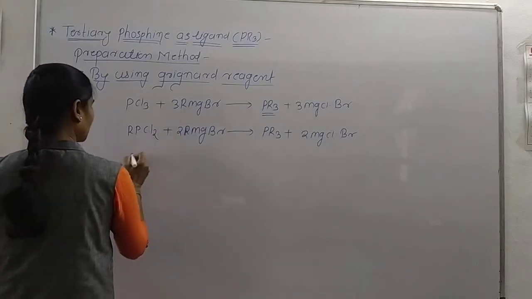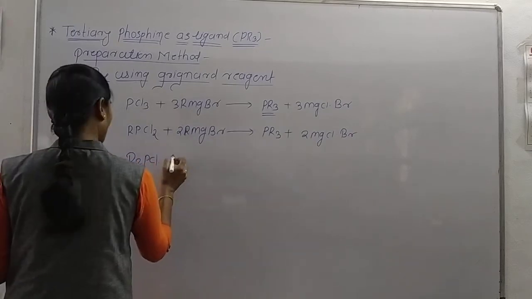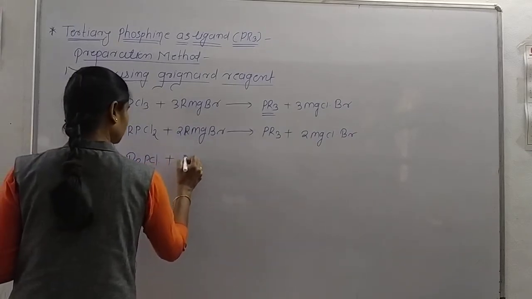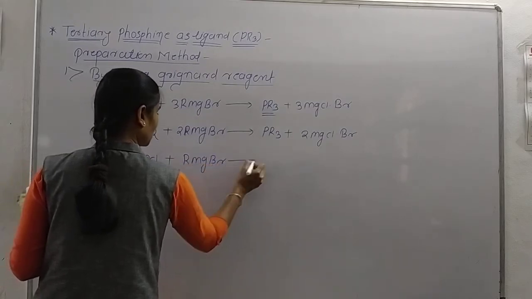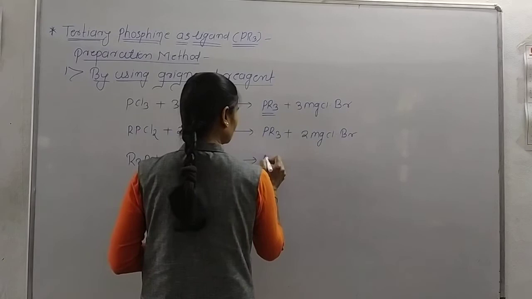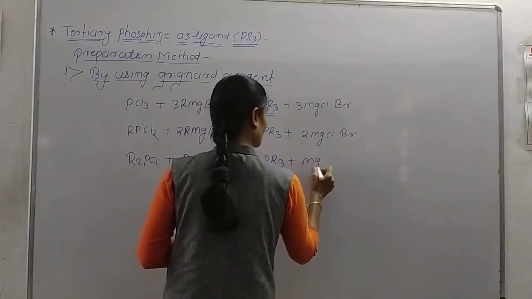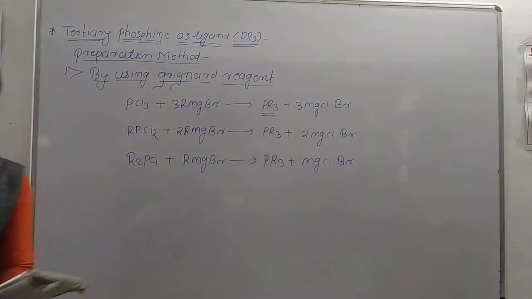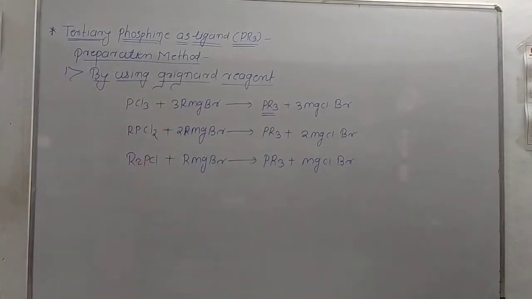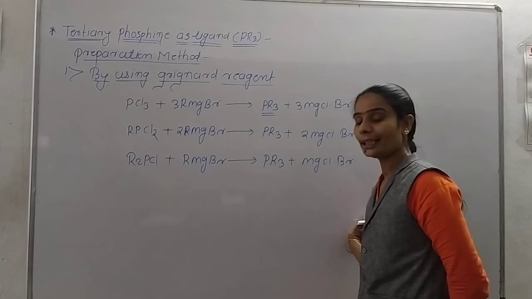Now next, dialkyl phosphorus chloride plus RMgBr forms the same tertiary phosphine plus MgClBr. So this is the first preparation method for tertiary phosphine, by using Grignard reagent.